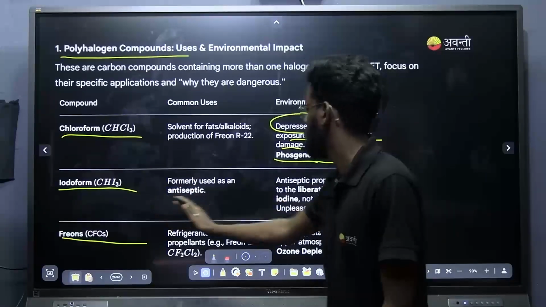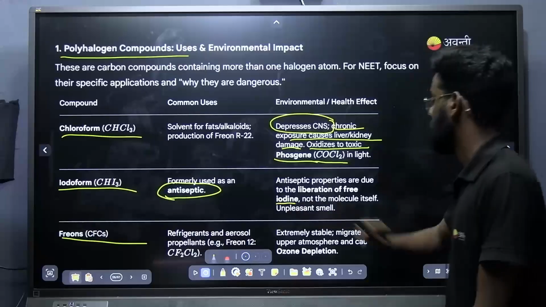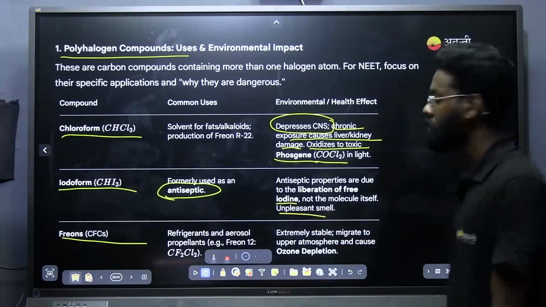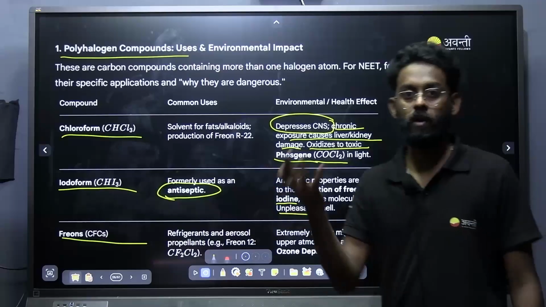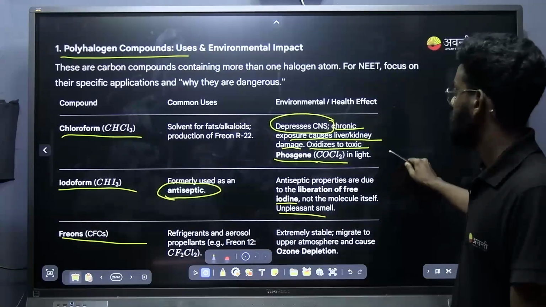Now iodoform is normally used as an antiseptic because of the liberation of iodine. It has an unpleasant smell. The Betadine solution that we use when we get an injury also liberates iodine and acts as an antiseptic.